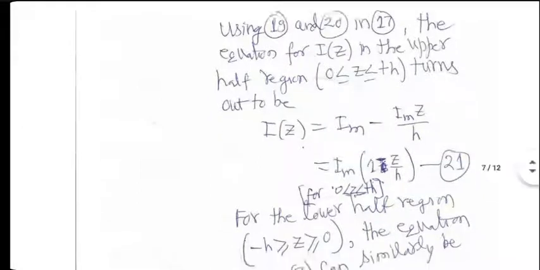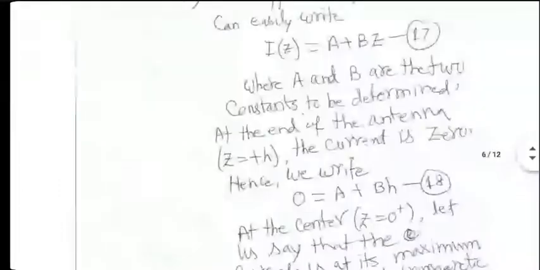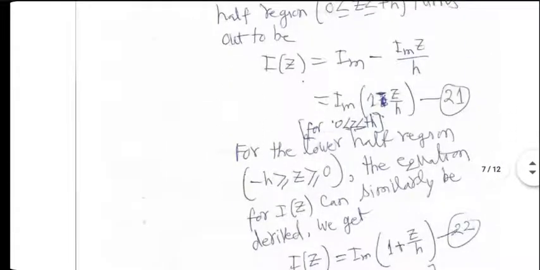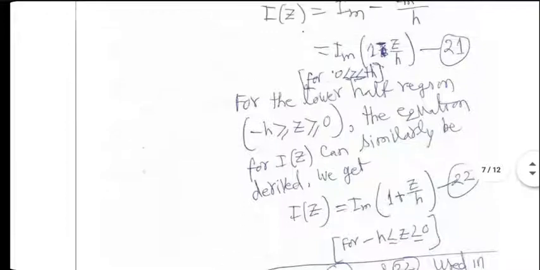Now for the lower half also, you do the same thing. Assume the general formula A plus Bz, but now at Z equal to minus H, you'll get 0. And at Z equal to 0, you'll get Im as before. So you substitute all that. The equation in the lower half turns out to be equation 22. The equation in the upper half turns out to be equation 21.